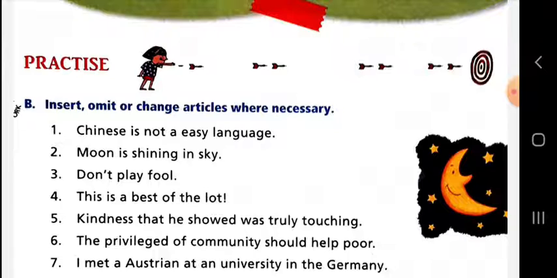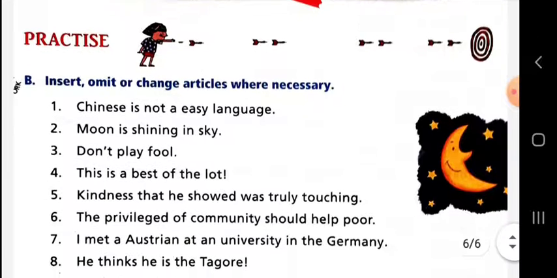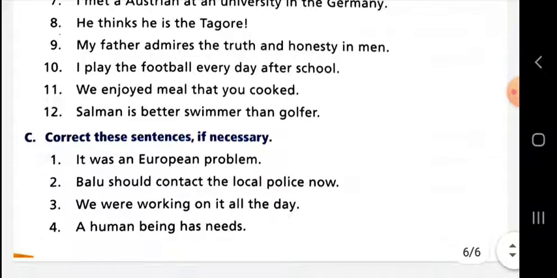Then here you need to focus on the sentence. Dear student, in the first sentence you need to look very carefully: Chinese is not a easy language. Here a word is incorrect, you need to write an here. In such a way you will solve all these exercises.